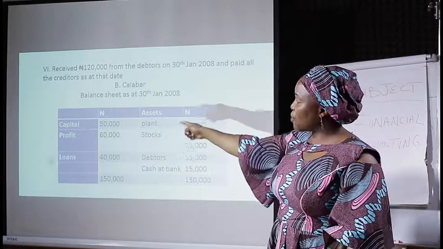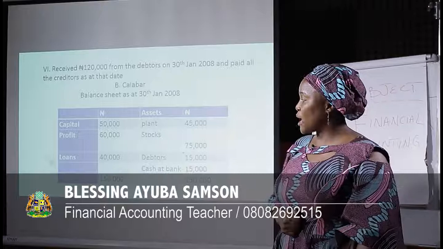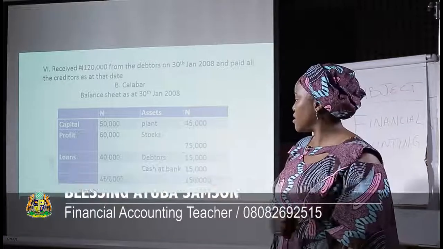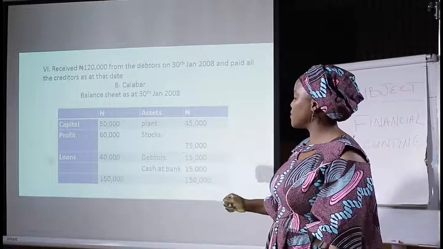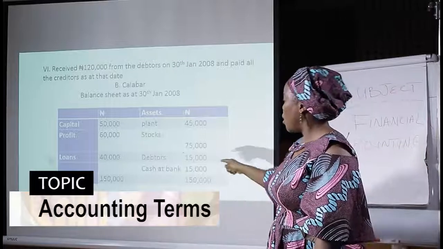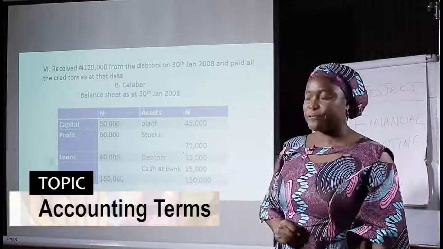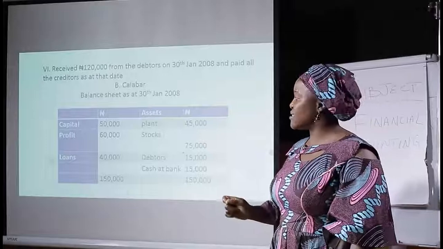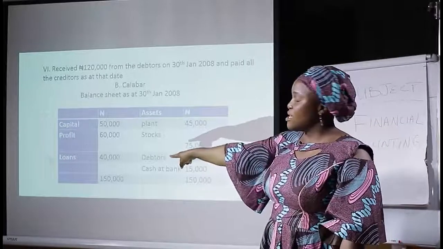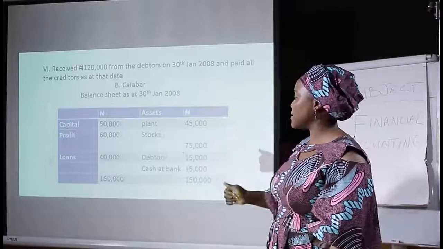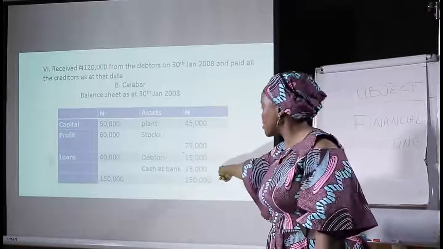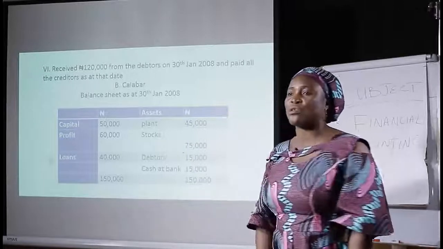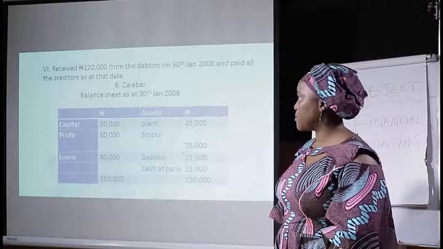Now, when you calculate the debit part of your account, we have 150. Coming to the credit side, up till this point we have 135. The balance is, when you deduct, the balance that we have is 15,000 naira, to make up the balance of 150,000 naira.